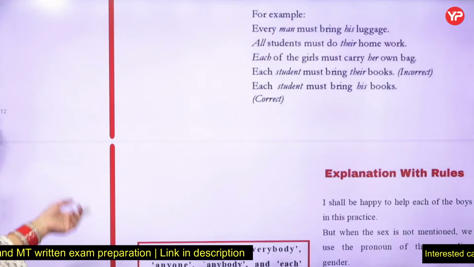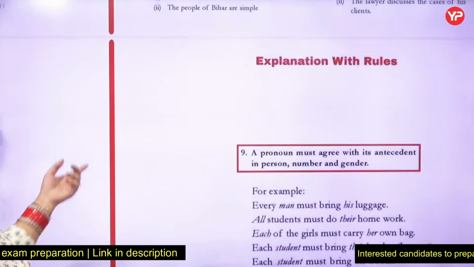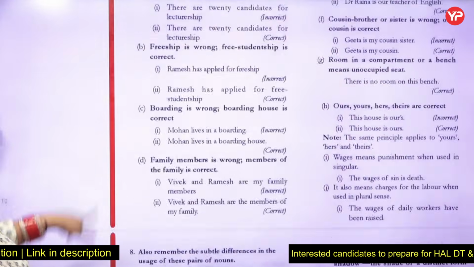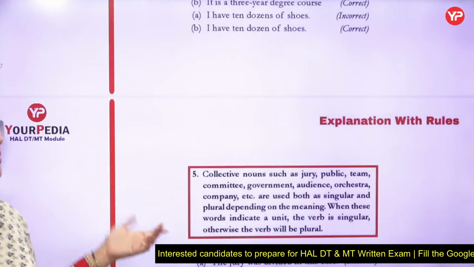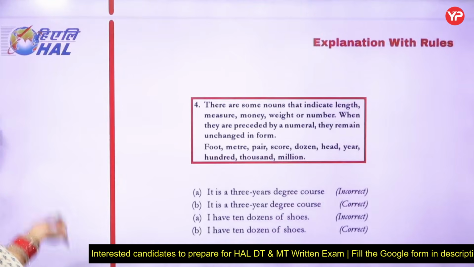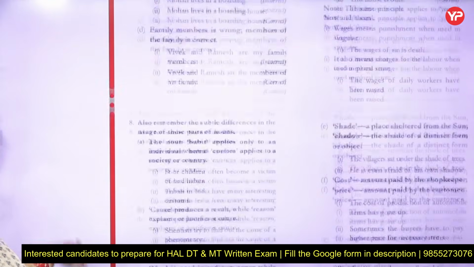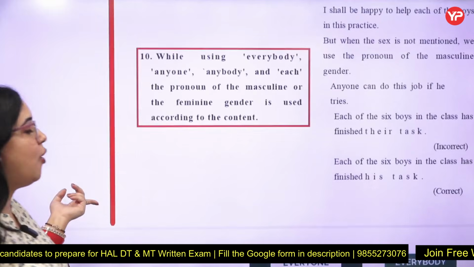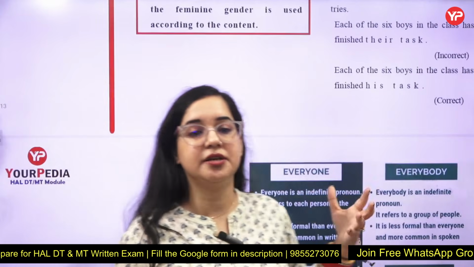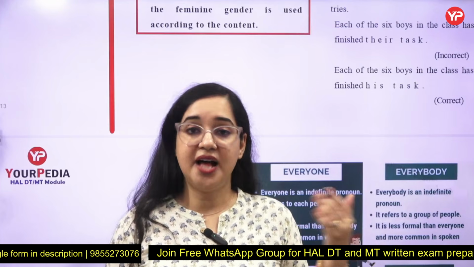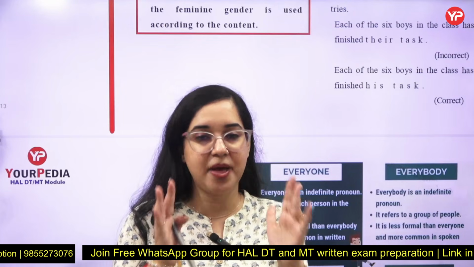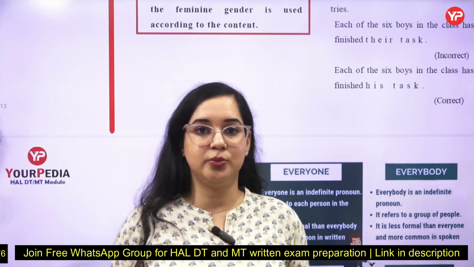Each, everyone: what should be the context of the statement, and how it should be agreeing with. For 6, 7, and 8 you just have to read. With collective noun usage, where a singular word is given, the numeral does not matter. Whatever the numeral is, it will always be in the same state. The meter, the year, the dozen will never be put as dozens or meters. And similarly, the ones which exist in a pair will always carry a plural verb with them.